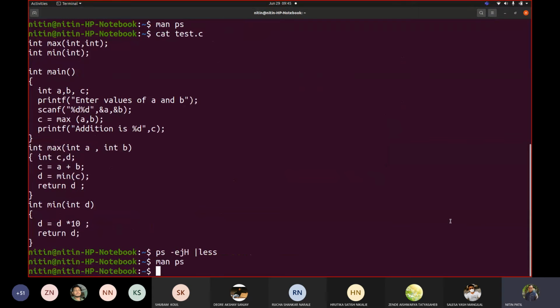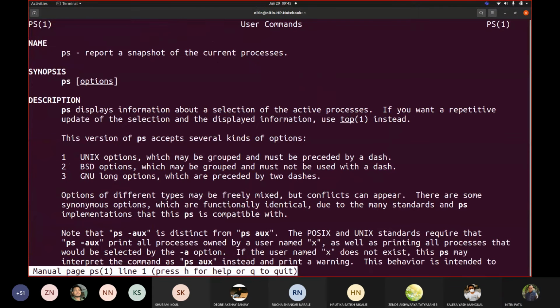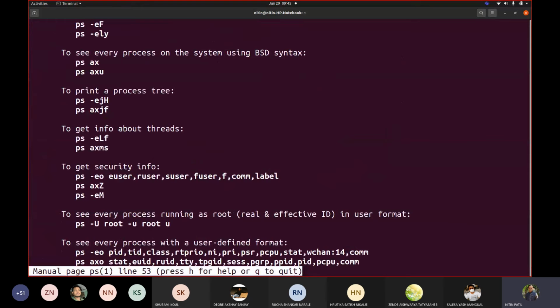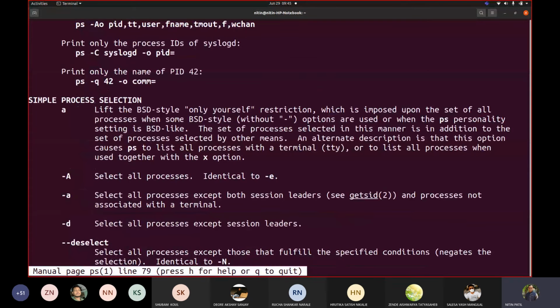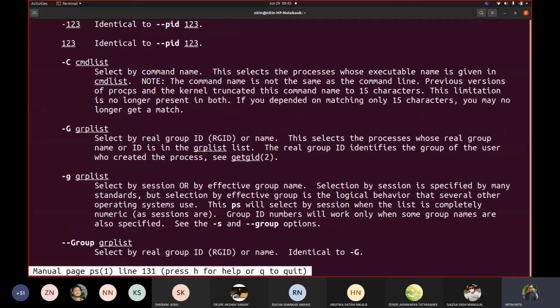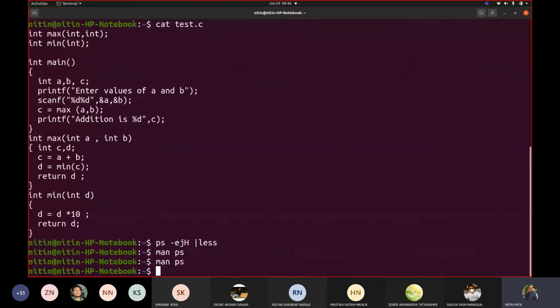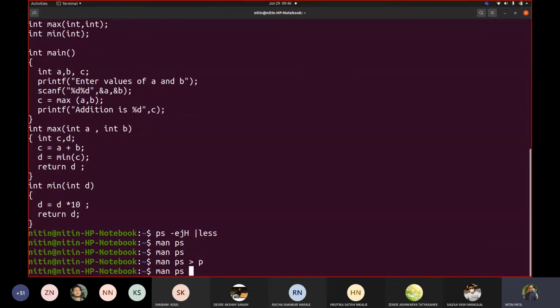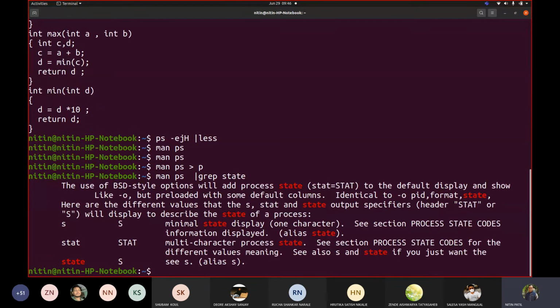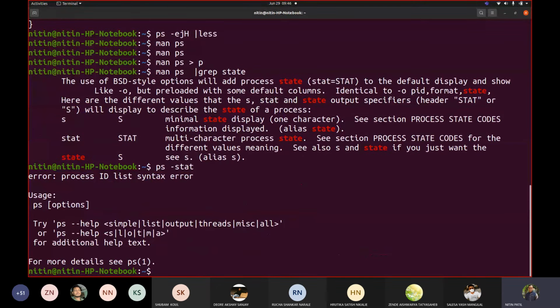To get that information, I definitely will require an option to be used. So let us try to see how we can get it. Let us find out the command specifically. Man ps piped to grep state, or ps stat.